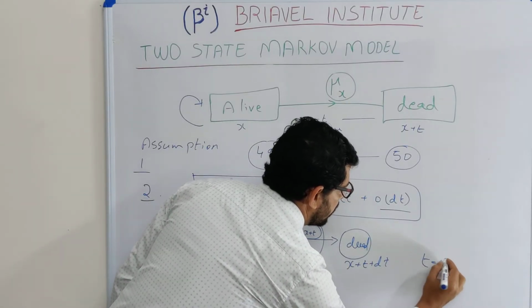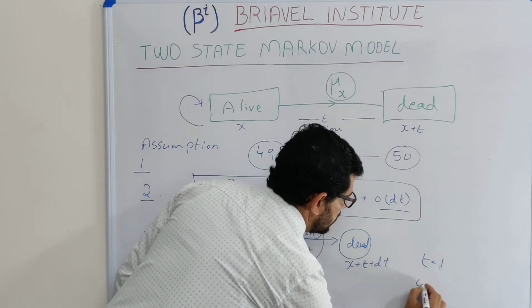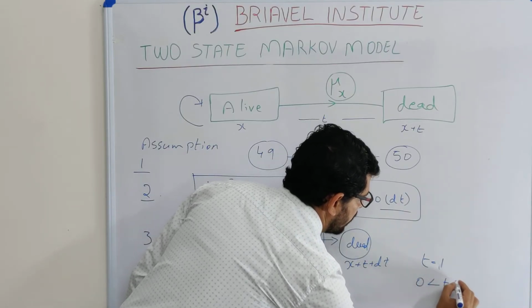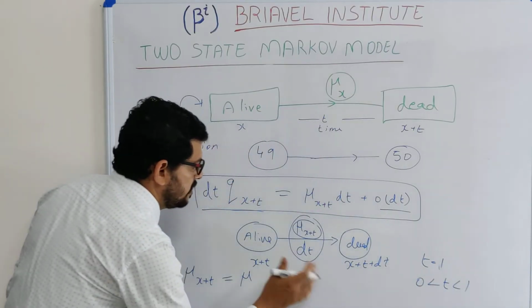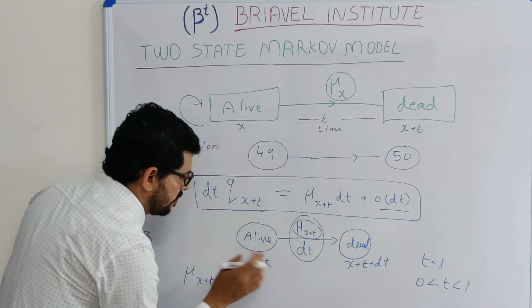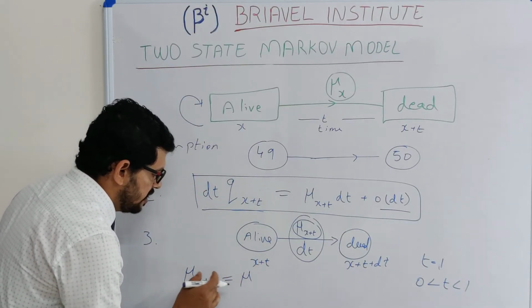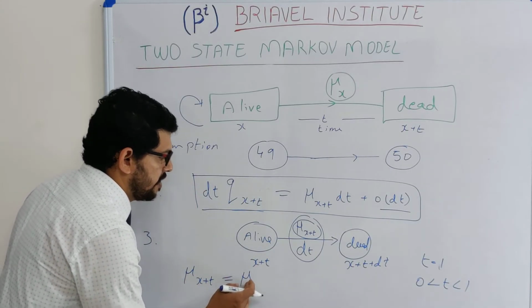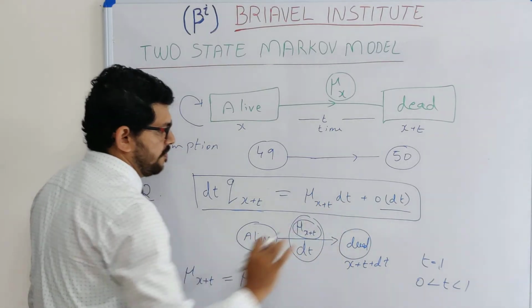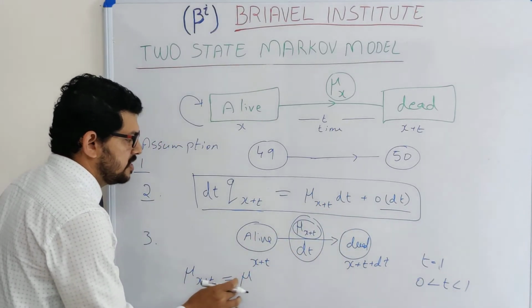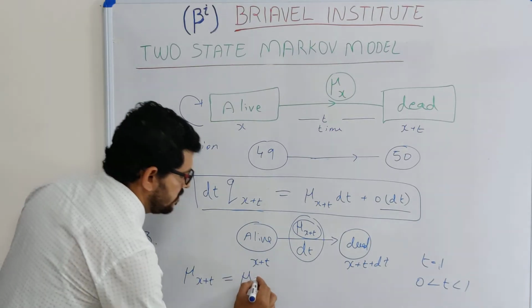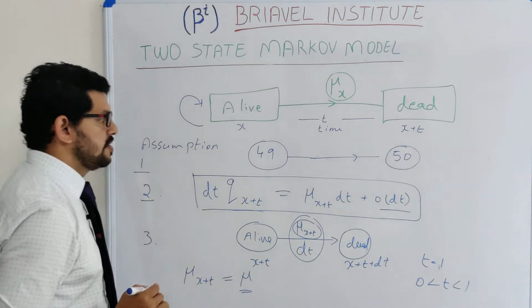Or t goes from 0 to 1. If t is equal to 1, then this transition intensity is equal to a constant. So over an age interval of 1 year, the transition intensity will be constant, a constant mu.